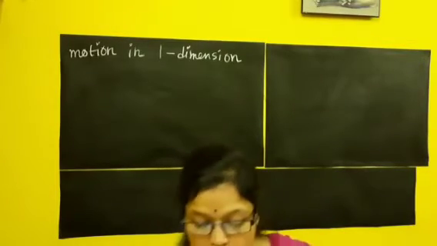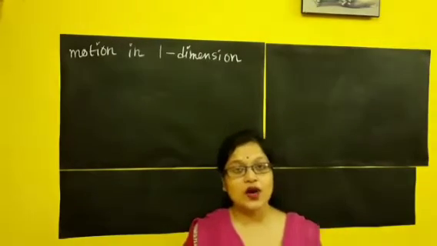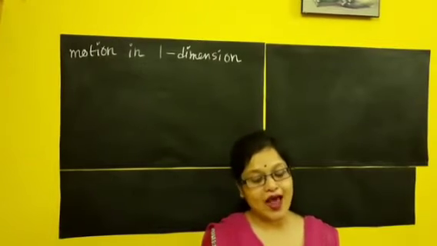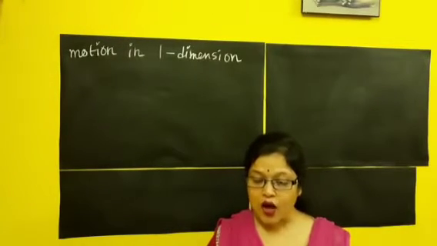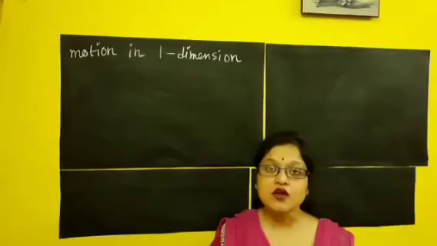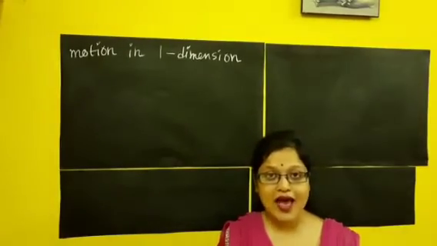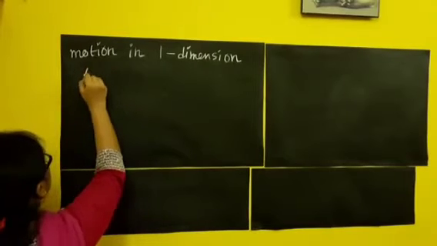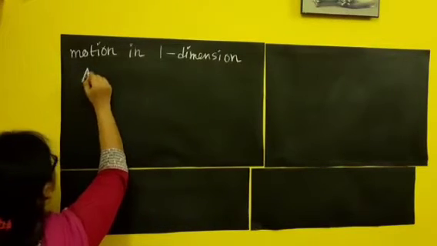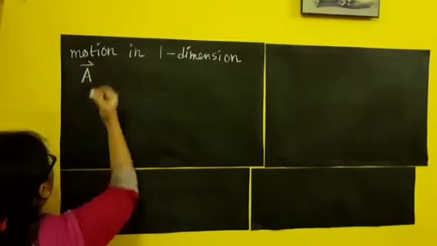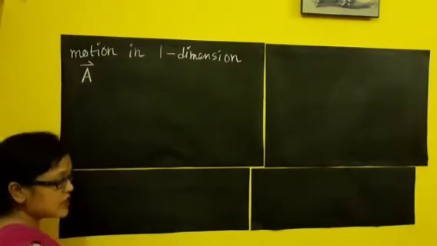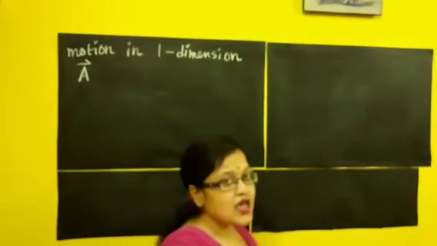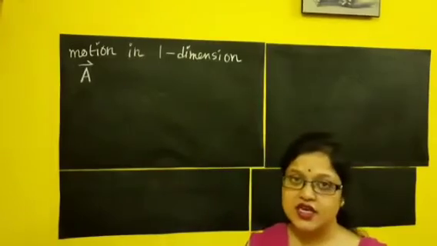First of all, vector quantity, as I said, is the quantity which has both magnitude and direction. Then how will we denote a vector? In every book it is denoted as a vector. Suppose A is a vector quantity, so it will be denoted by A with an arrow on its head, meaning A is a vector quantity and it has a specific direction.